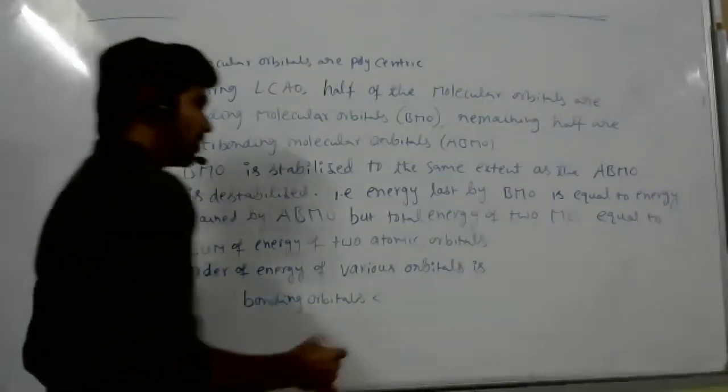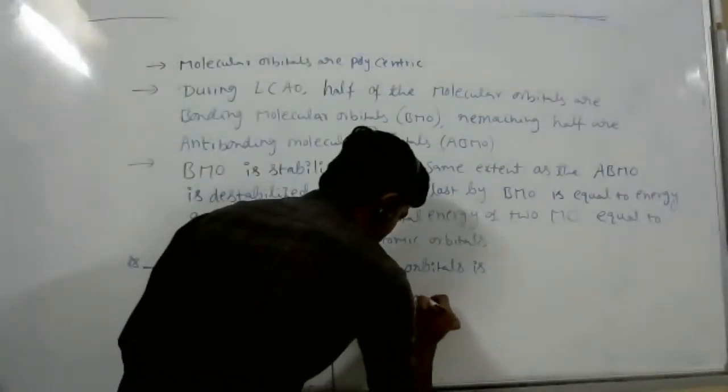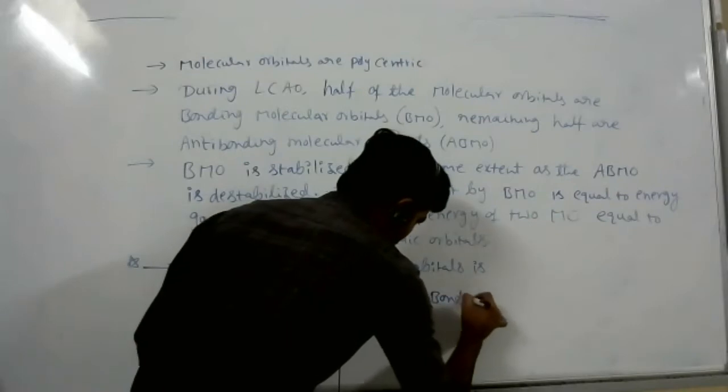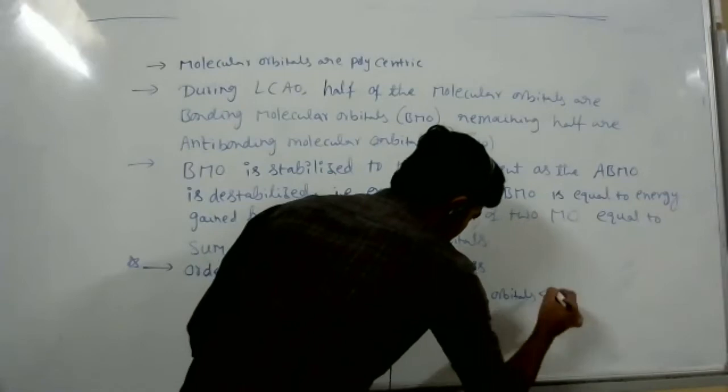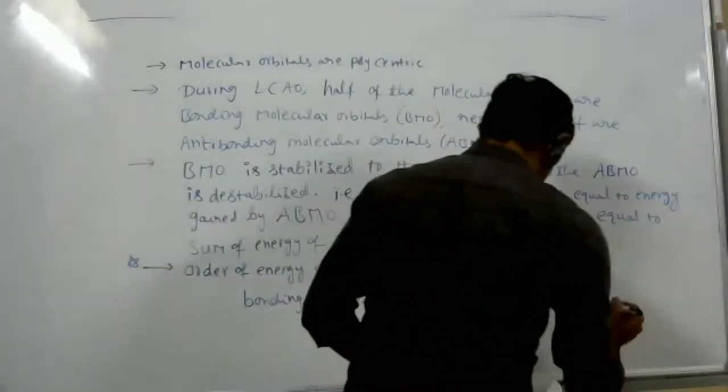Then non-bonding orbitals, then anti-bonding orbitals.